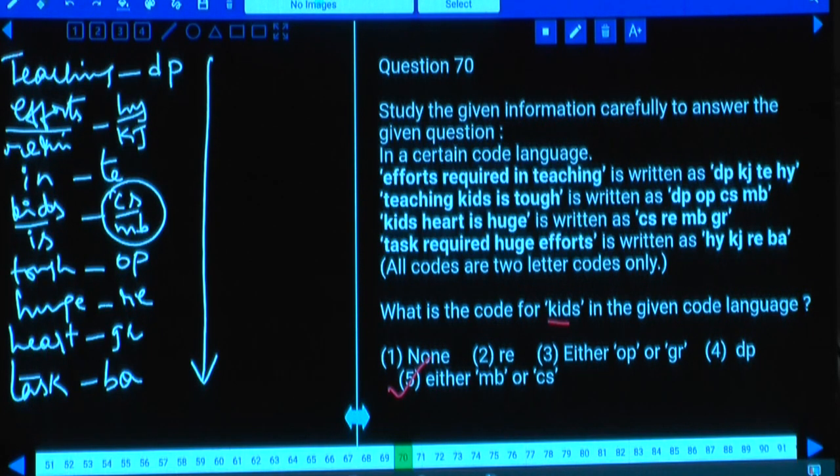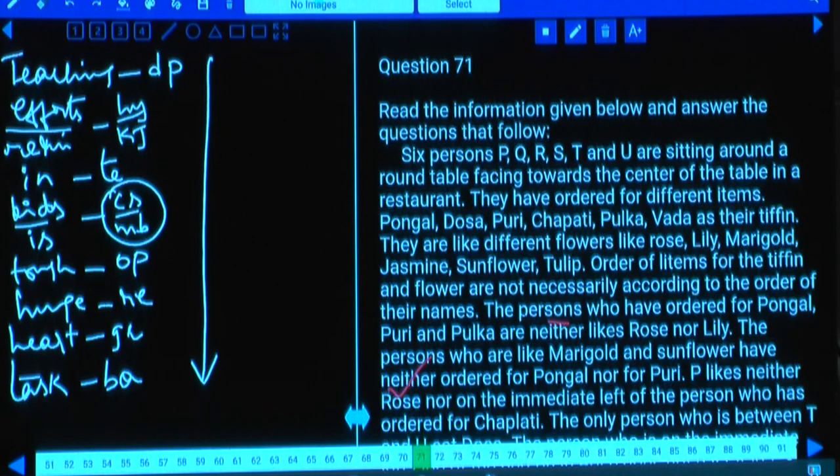Circular table. 6 persons, P, Q, R, S, T, U and V. P, Q, R, S, T and U are sitting around a round table facing towards the center of the table, clearly specified. All the persons are facing towards the center, and they have ordered different items, pongal, dosa and so on. 6 different items were there, and 6 different flowers are also there. So how many parameters do we have? We have 2 parameters. One is the flower they like and the food they have ordered is the second.